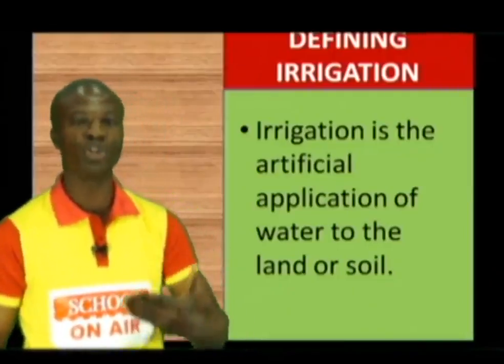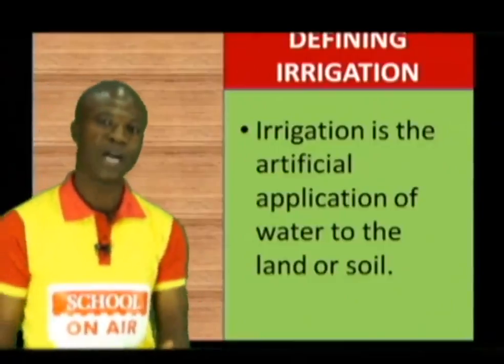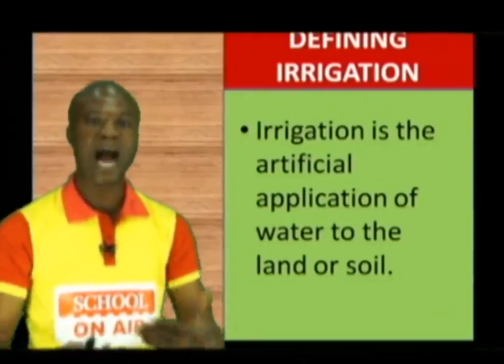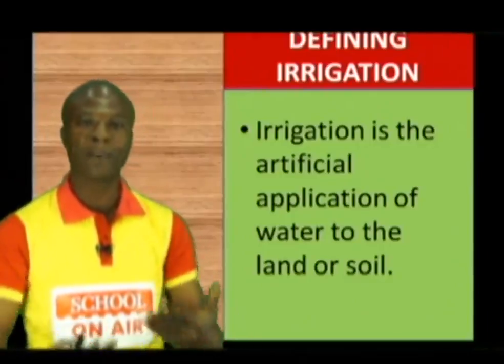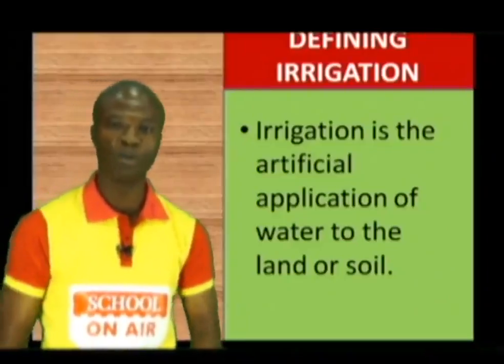That is, you are introducing water into that area, probably from the river or from any other source down to that particular land, so that the land can be active and productive. You can plant a crop on that land and it can produce a very good fruit.